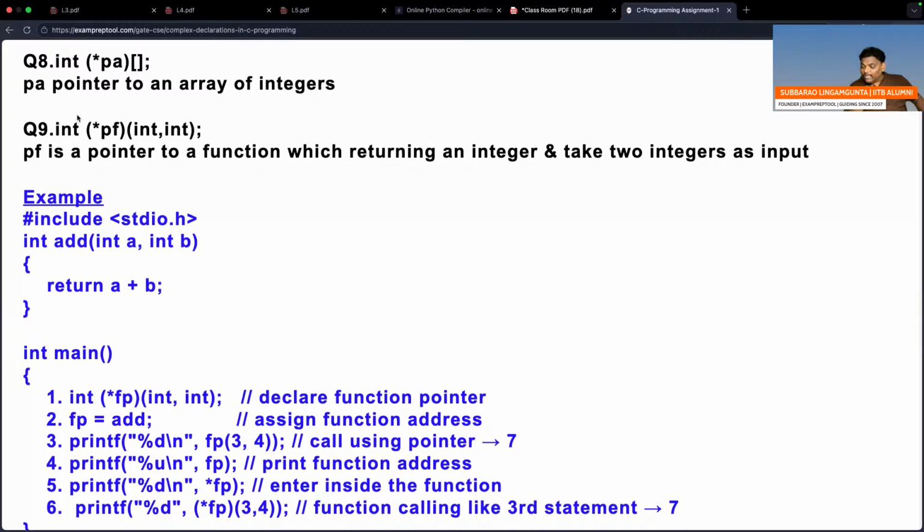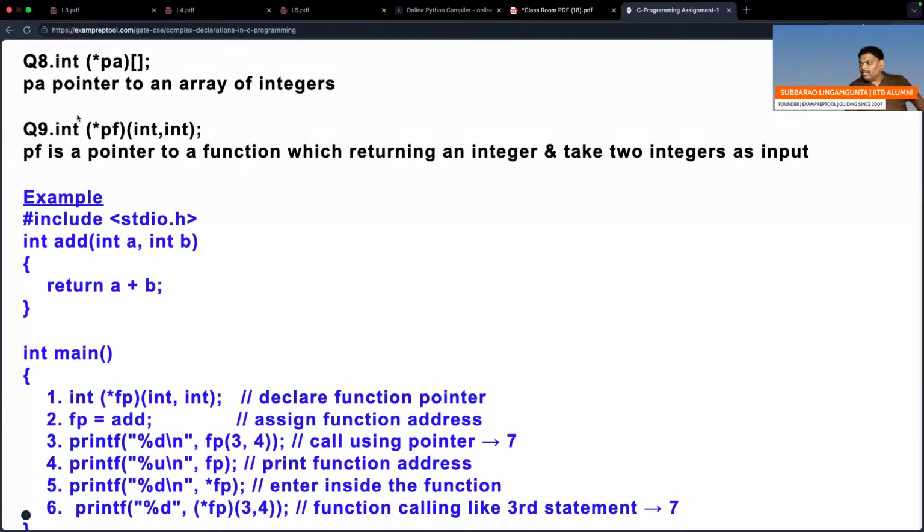If I go to that address, there is an array. In the similar way, PF is a pointer, means an address is there. If I go to that address, there is a function, not an array.